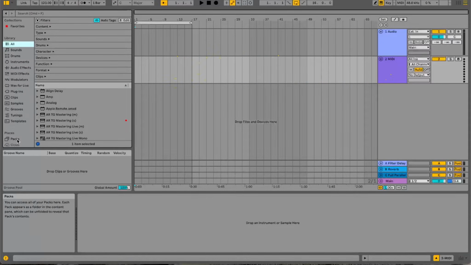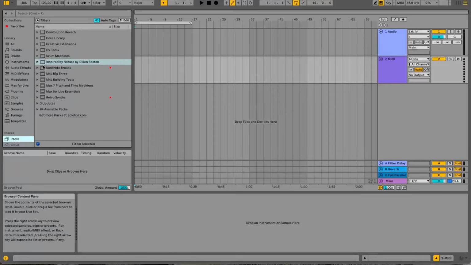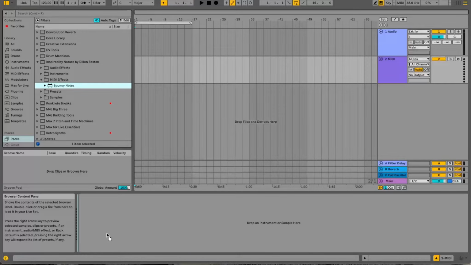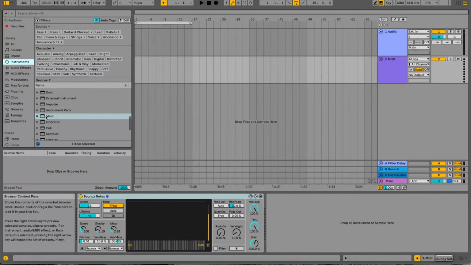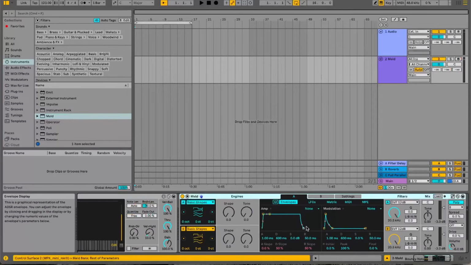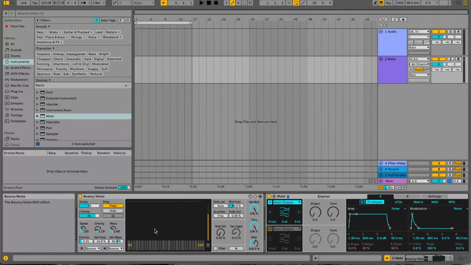So here we are in Ableton Live, and if I go down to Packs, we can see Inspired by Nature by Dillon Baston. Open that up, and we want MIDI effects, Bouncy Notes. We're going to bring that onto our MIDI channel. Then we're going to go to Instruments. We're going to put a Meld after it. Turn off oscillator B.